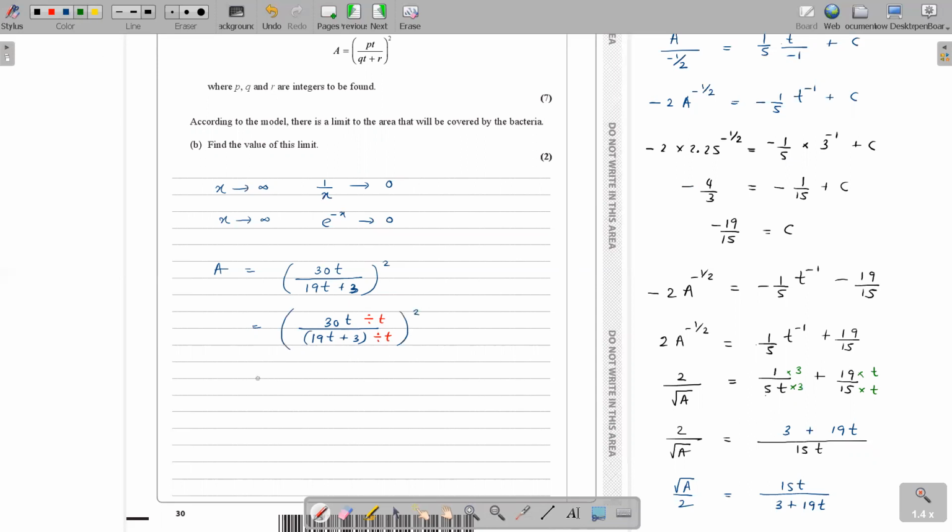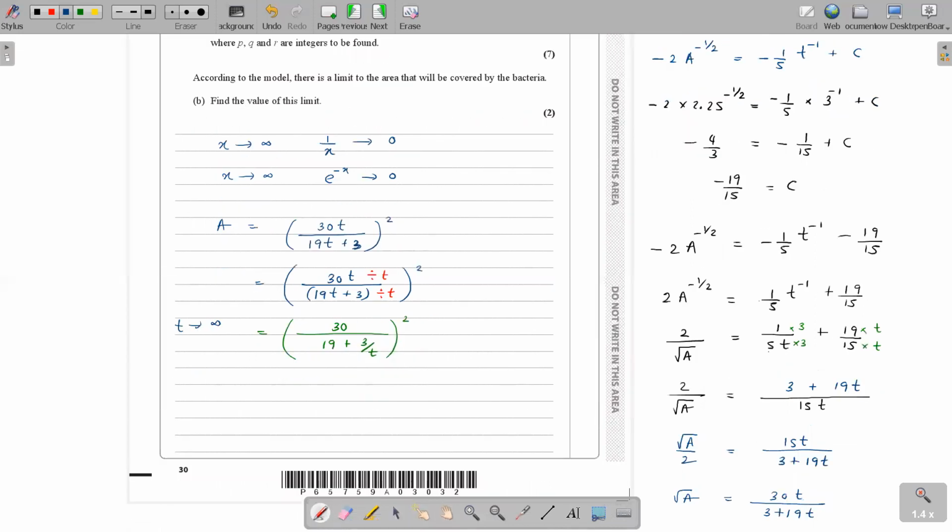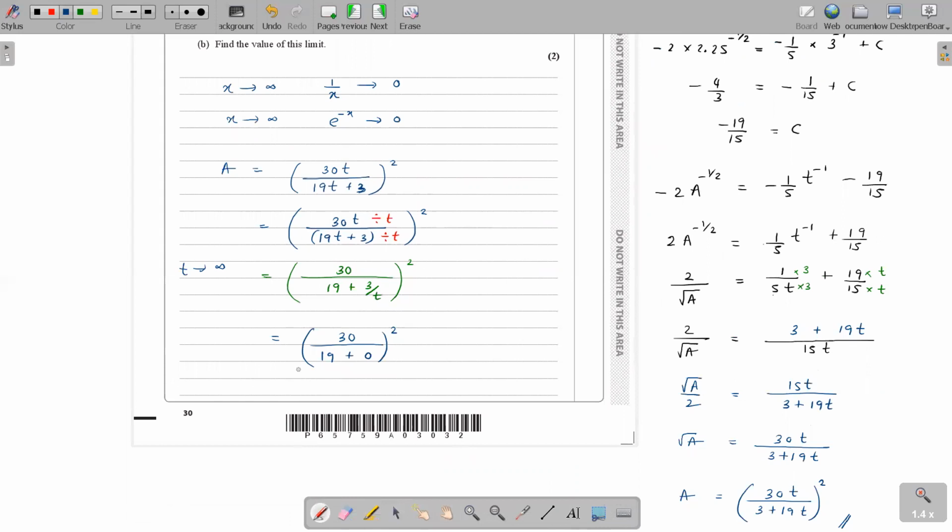Agreed. So this becomes 30t divided by t is 30. This is 19t divided by t is 19. Plus 3 over t. 3 divided by t is 3 over t. Whole thing square. And now you can send your t to infinity. So what happens when t goes to infinity? 3 over t becomes 0. Are you with me? Yes, miss. That whole guy becomes 0. So 30 over 19 whole thing squared is your limit for your area. So this is the limit for your area.